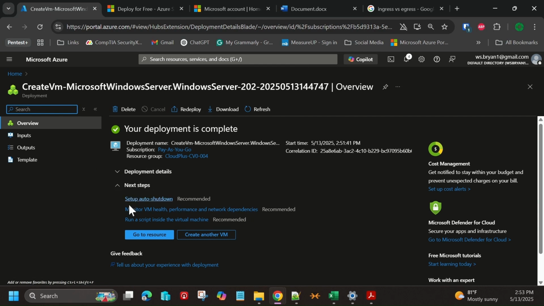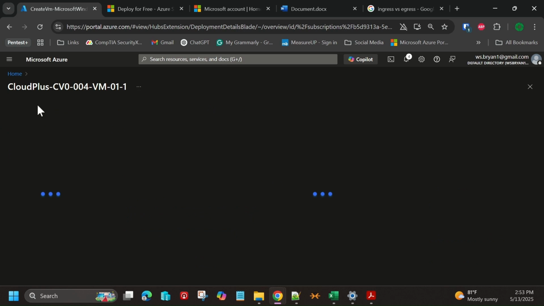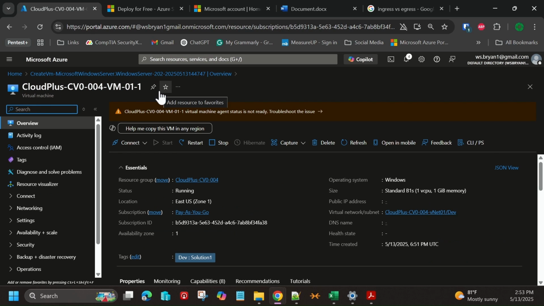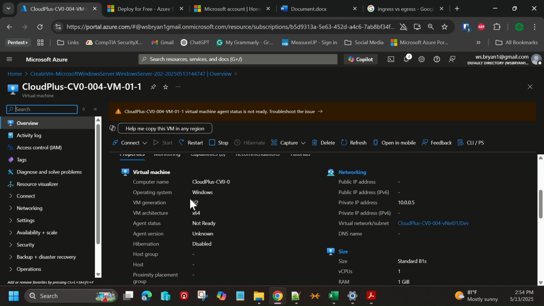Looks like our deployment is complete. So let's go to this resource, the VM that we just created here, and take a look. And we can see that we now have our virtual machine running. Now, I know it says the virtual agent status is not ready. Don't need to worry about troubleshooting this issue right now because this machine is still booting up. But there we have it. We have a Windows operating system. We can see that it's 64-bit architecture. It's a V2 implementation. You can see its private IP address.